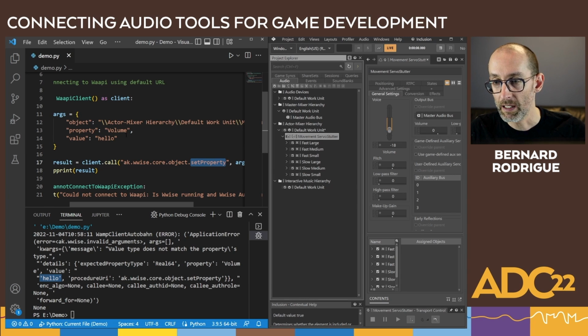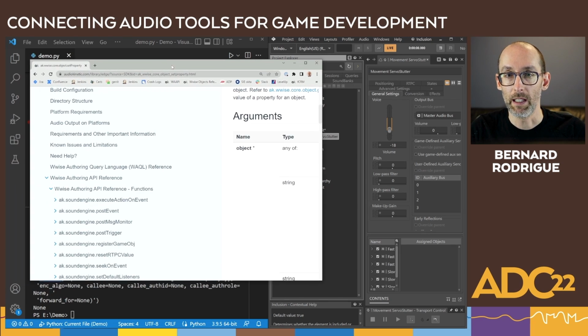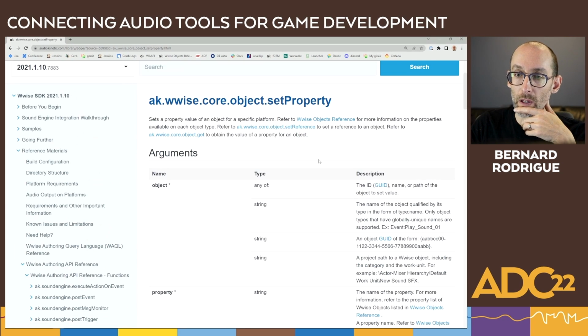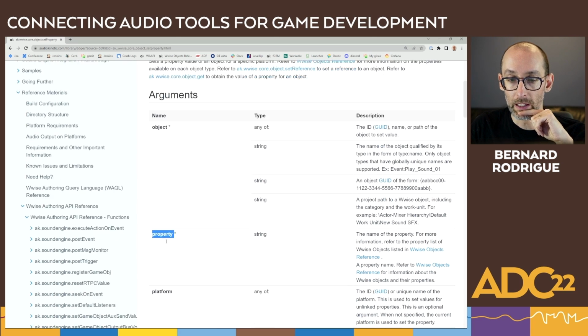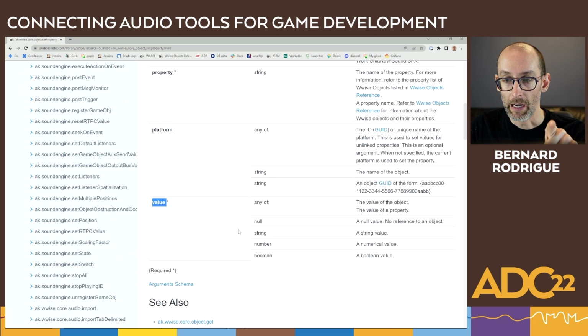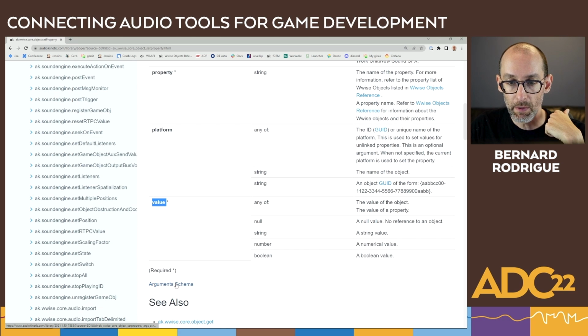So there's a generic object model with properties. Then let's bring the documentation of set property in here, just to see a bit about the arguments. In this documentation from our website, we see object, property, and value. But we also see there's a schema here. So let's take a look at the schema.